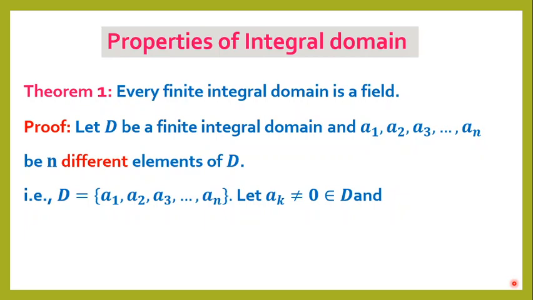Let ak be a non-zero element of D and construct D dash by multiplying every element of D by ak. The resulting set is D dash equals {a1 into ak, a2 into ak, etc., an into ak}.